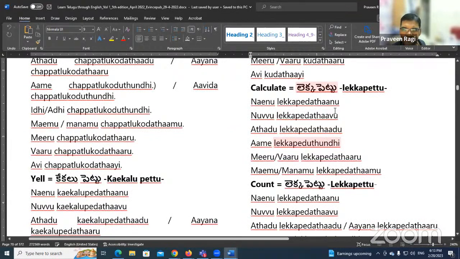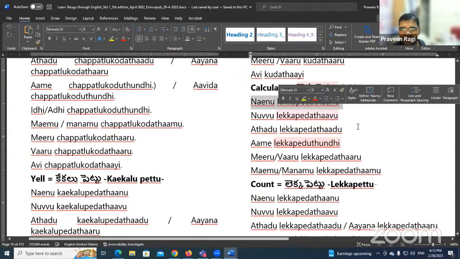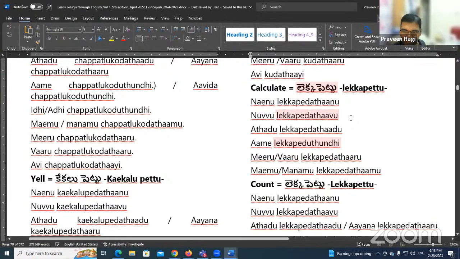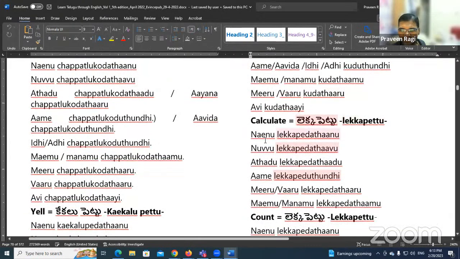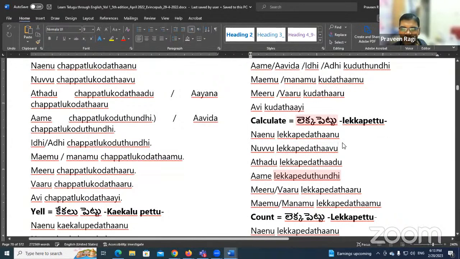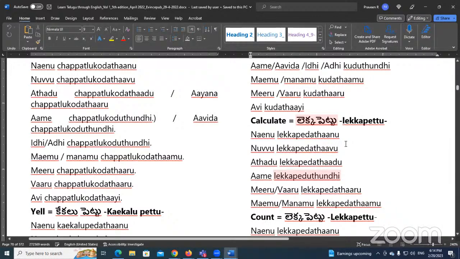Okay, so if I want to say the negative form, I don't calculate. This is an easy word. Can you try how you can say it? నేను లెక్క పెట్టను. Perfect అండి. That is the negative form. Now, can you convert this into a positive question, like do I calculate? నేను లెక్క పెడతానా. Perfect అండి. Now earlier you told me the meaning of I don't calculate, which is the negative sentence. Now can you tell me the negative interrogative form of నేను లెక్క పెట్టను?